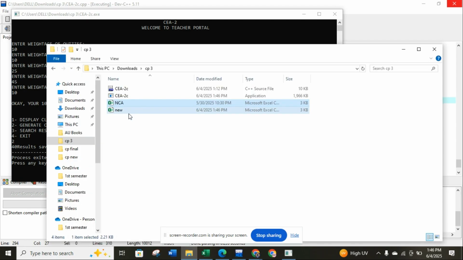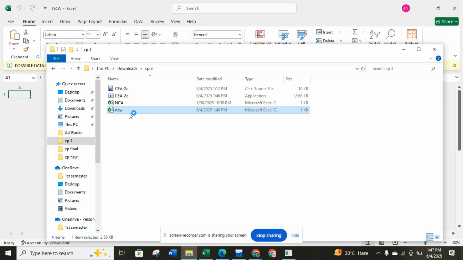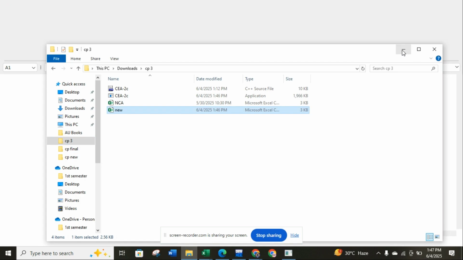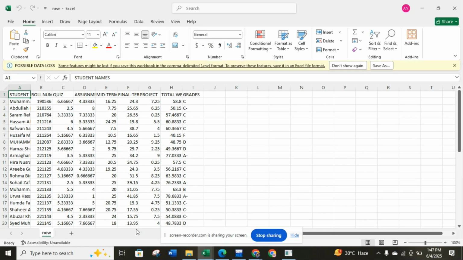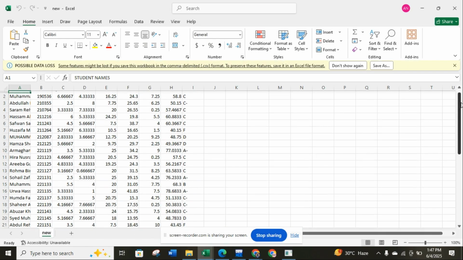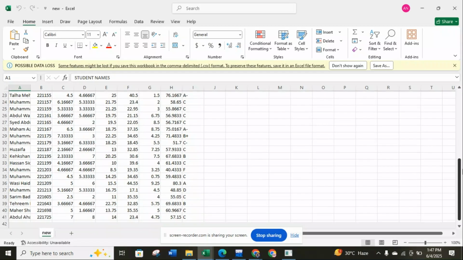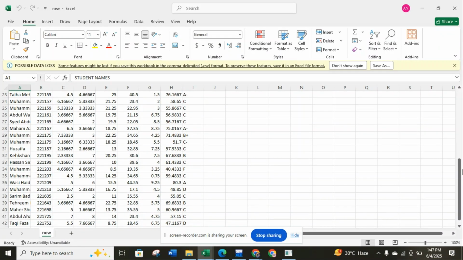This is the folder, and this is the new CSV file. This was just made here, and you can check it out. This is the CP3 folder I made for my final things, and this is the file. The data which was in that code is now saved in the new CSV file.